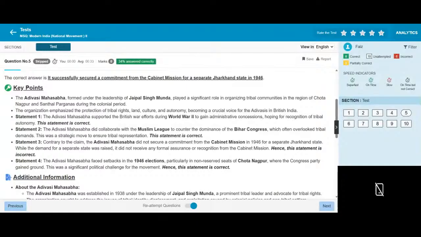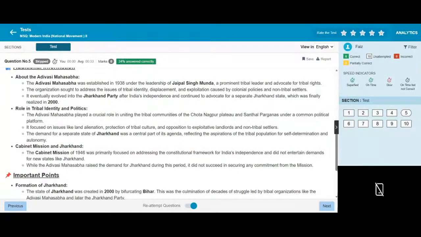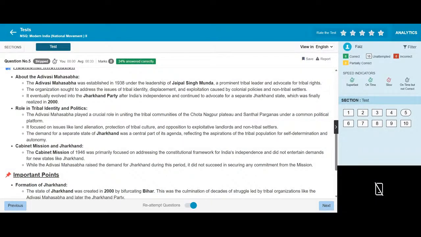The Adivasi Mahasabha faced a setback in the 1946 election, and other parties gained ground, which was significant in the movement. The organization, founded in 1938, promoted tribal leaders and worked for tribal strength, seeking to address the issues of tribal identity, displacement, and exploitation by the colonial government and landlords. It eventually evolved into the Jharkhand Party after India's independence and continued to advocate for a separate Jharkhand state, which was finally realized, reflecting tribal identity and politics.